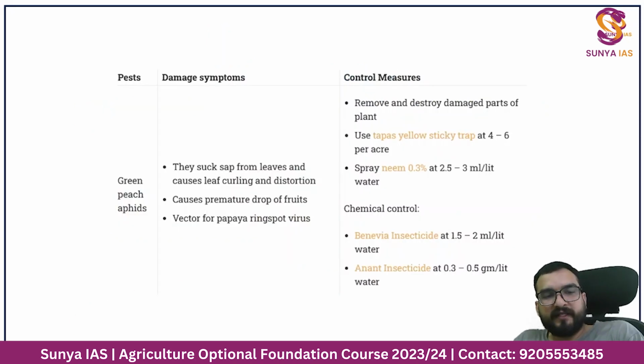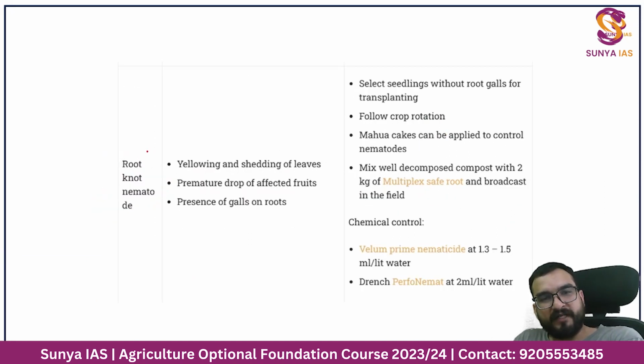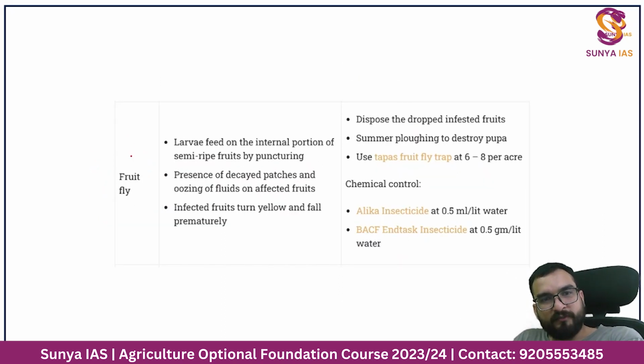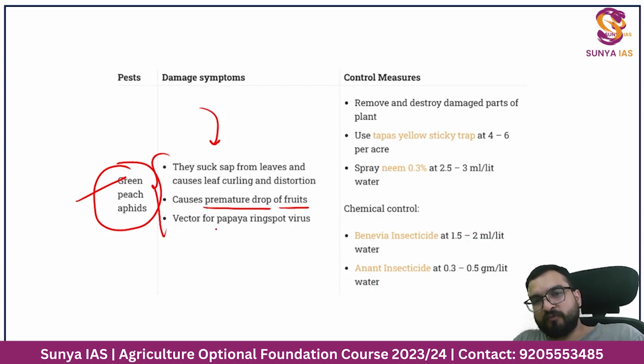See guys, over here some other pests which you have to know. Green peach aphids. First of all, see this: whiteflies, red spider mite, root knot nematode, fruit fly, mealybug. I would say just remember whitefly, red spider mite, and green peach aphids. Damage symptoms they have shown you: premature drop of fruits, and vector of papaya ring spot virus.